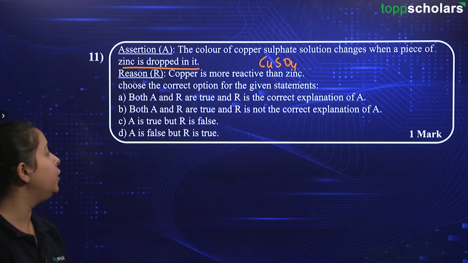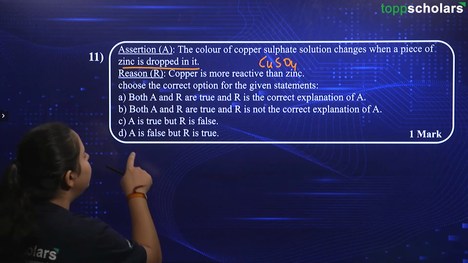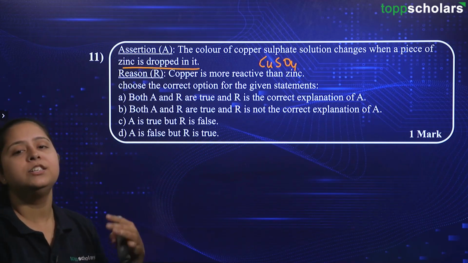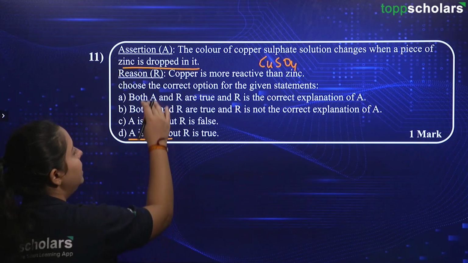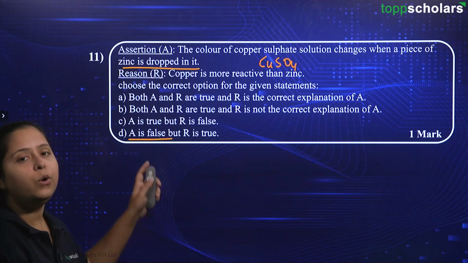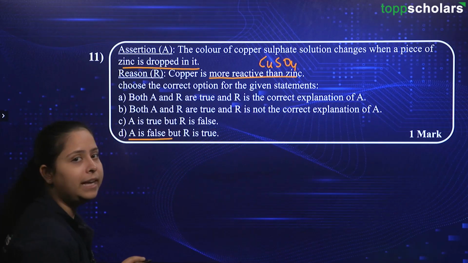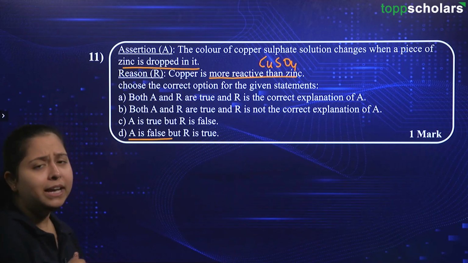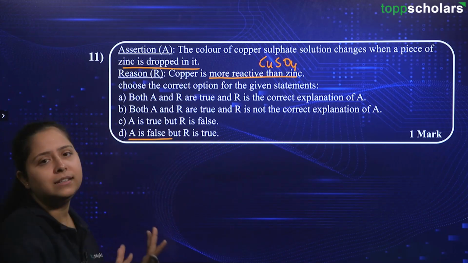You need to check whether your assertion is true or not, because after that you will be able to eliminate at least one option. If the assertion is true, you will be eliminating this option. If it is false, then you will be eliminating all of these 3 and you will get your correct answer. Okay. Now, going for the reason statement, it states copper is more reactive than zinc. Okay. So keeping in mind the reactivity series of metal, you can simply answer this question.